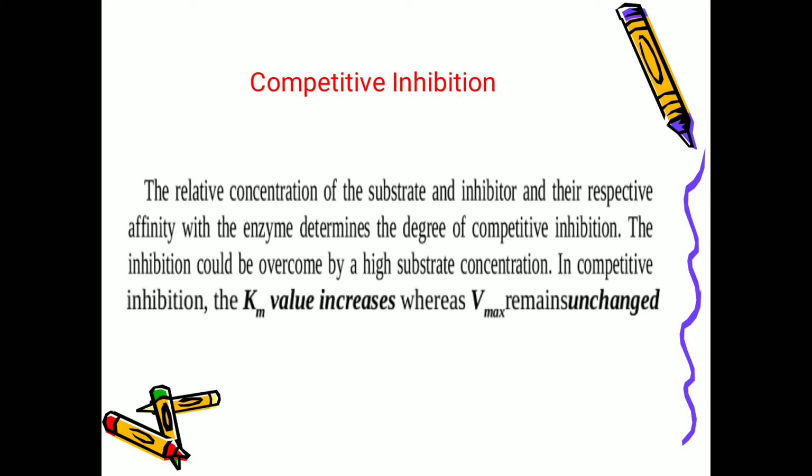Suppose the concentration of the substrate is high, then it will compete with the inhibitor to bind with the active site so that the reaction will occur. Suppose the concentration of the substrate is low, then it cannot compete, so all the inhibitors will bind to the active site of the enzyme. There is no reaction at all.